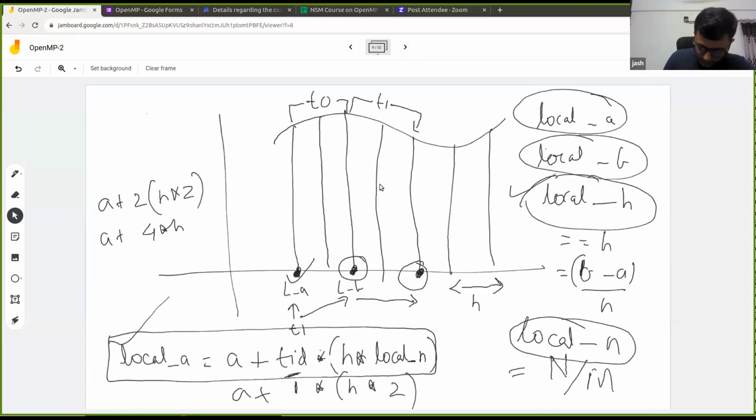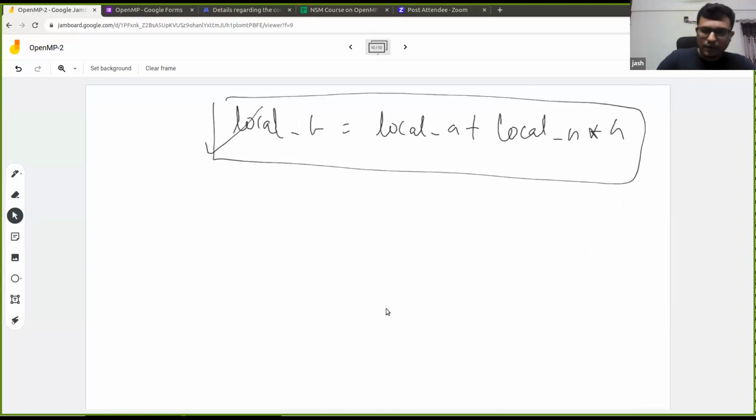So let us see this for some threads so that we can also get some clarity here. Local A is as we saw, this local A. And what we are doing is adding local N into H. Local N is nothing but 2, that value is fixed for this example at least. And into H. So for this particular example, it will be local A plus 2 into H, which is correct, right?